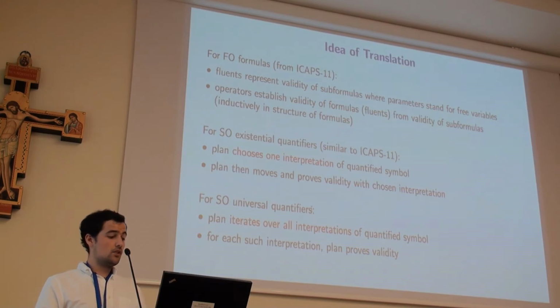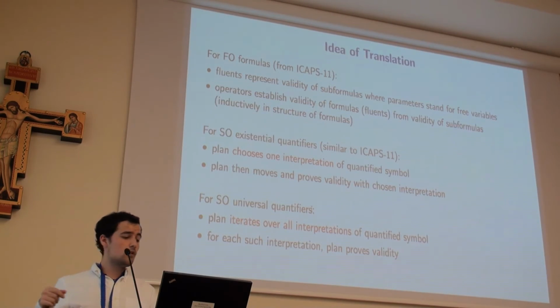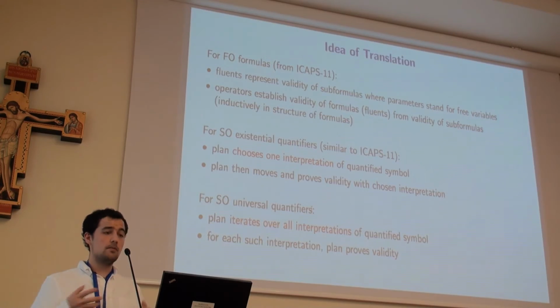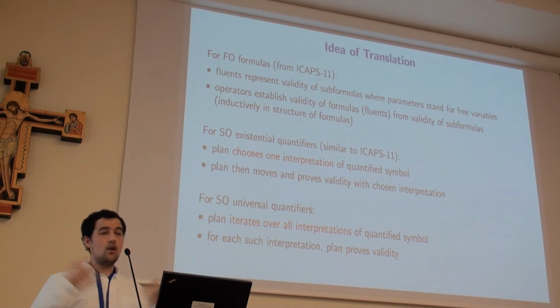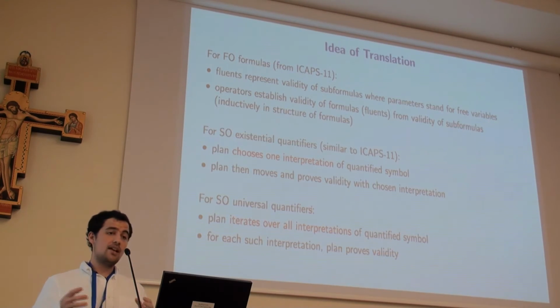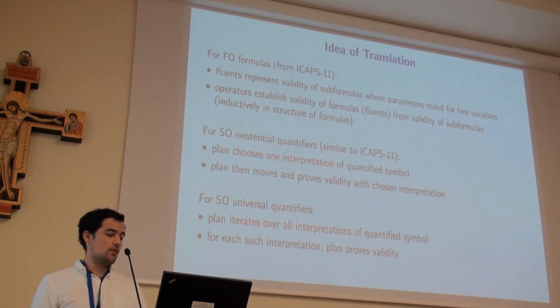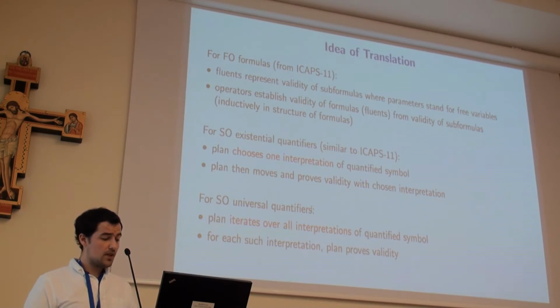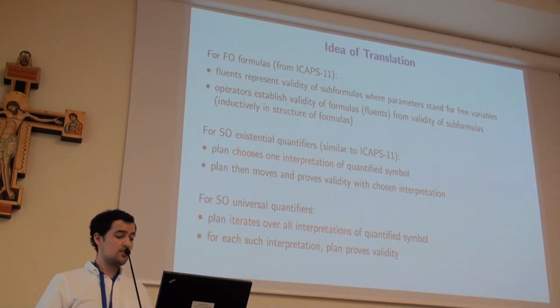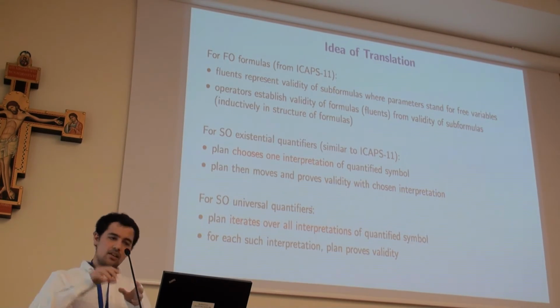Well, the outline of the translation. For the first order formula, fluents represent the validity of formulas, and operators establish the validity of the formula from the validity of the subformulas. For the second order existential quantifier, the plan chooses an interpretation, and the plan moves to prove the validity of that formula. And finally, for the second order universal quantifiers, the plan iterates over the interpretations and proves the validity for each one of them.